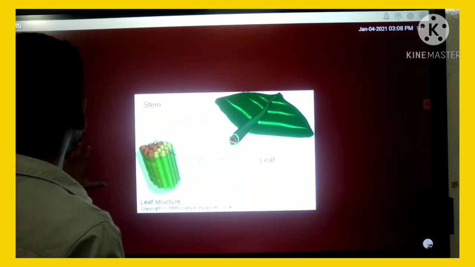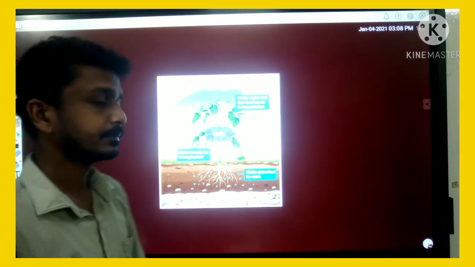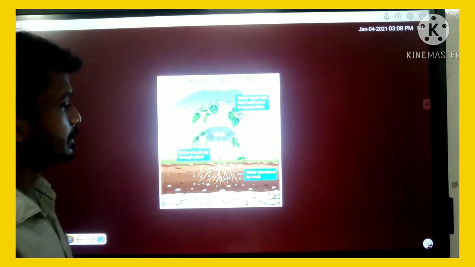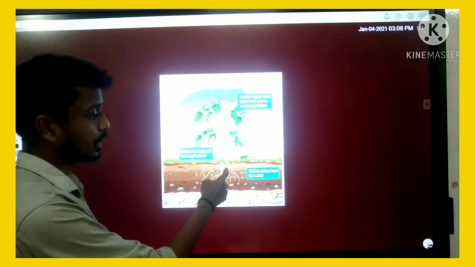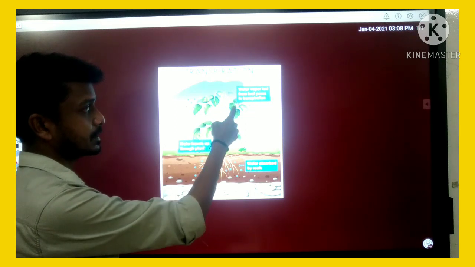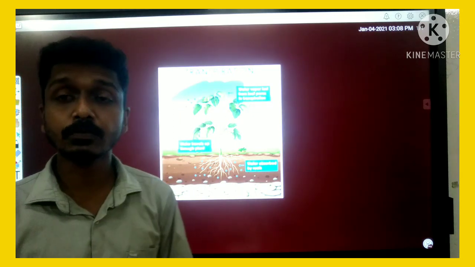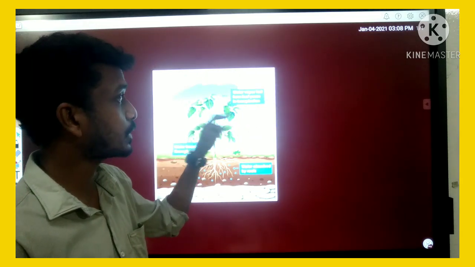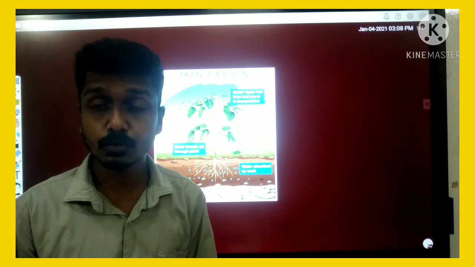Look here. From this figure you can understand that. Listen here, the roots absorb the water, right? That water will travel through the xylem to leaves. Clear? Then in leaves, the water is used for photosynthesis. After use of the water, the unused water is released to the atmosphere. Unused water evaporates to atmosphere.